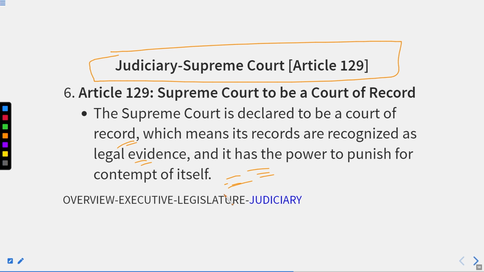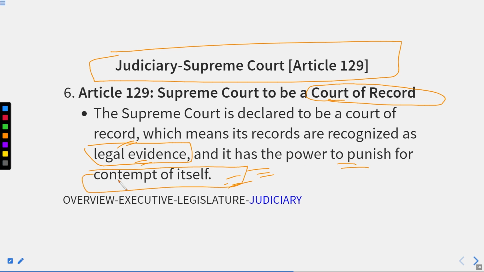Alright? It means that whatever the ongoing proceeding in the Supreme Court, whatever discussion has been held, and whatever discussion is going on or will occur in the upcoming time, all these things are recorded and properly maintained in the court. So if anything has been ordered by the court and it has not been done, in such a condition the court could use the record as legal evidence against the person who is not obeying the orders, and the court could punish him for contempt of court.